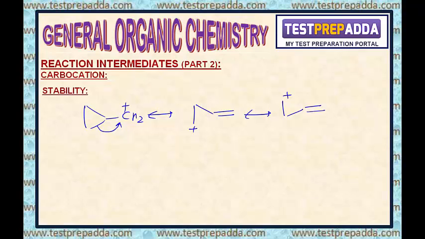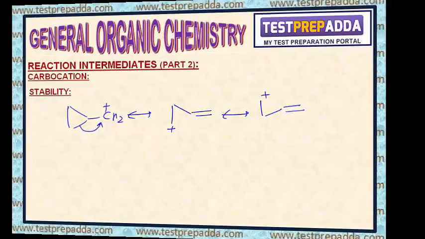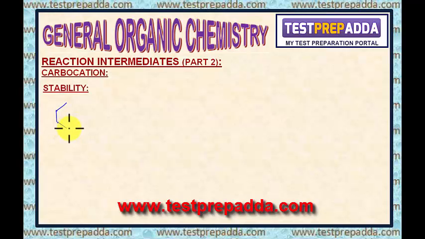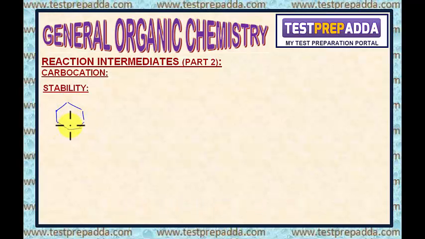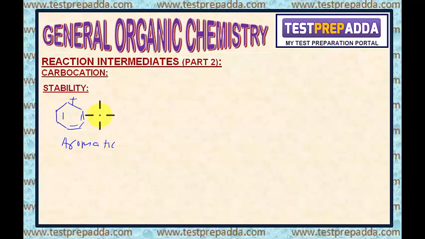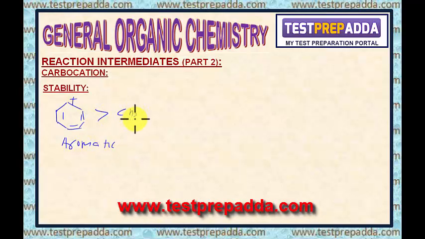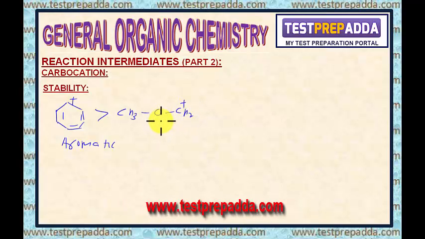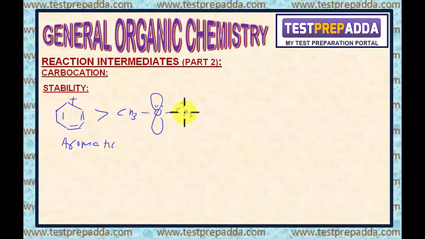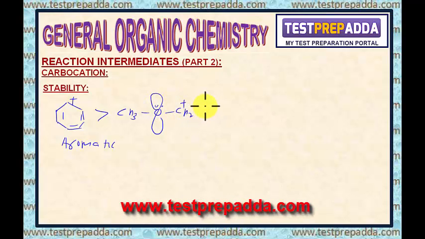Now let me summarize whatever we discussed for the stability of carbocations. Here let me take the example like this. Double here, double here, double here. This is aromatic. This is aromatic carbocation. That is why this will be the most stable. Then I can write CH3O CH2 plus. Its stability is because of presence of heteroatom adjacent to carbocation and direct delocalization.